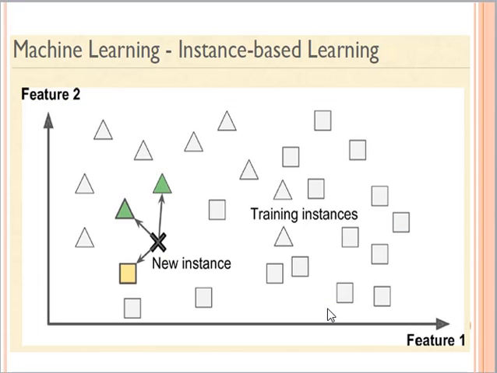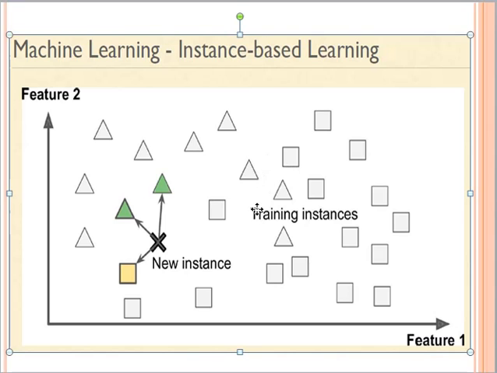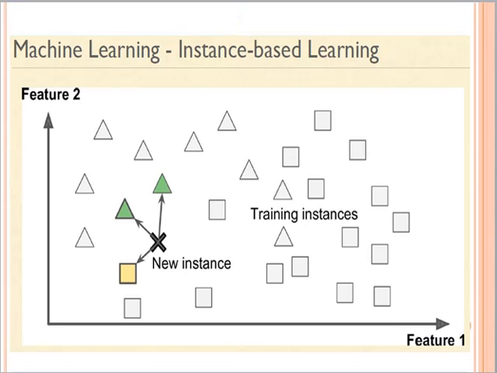So the first category is instance based learning. In instance based learning, I have a number of training instances, right? And those training instances can have multiple instances with different attributes, properties.